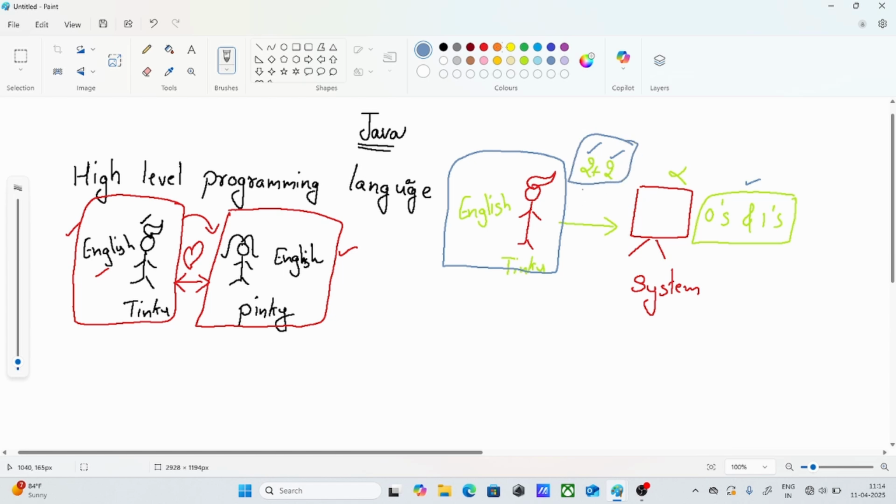So for that only we have high level programming language. What does high level programming language mean? The language which can be understood both by the users as well as the system. That is called a high level programming language.